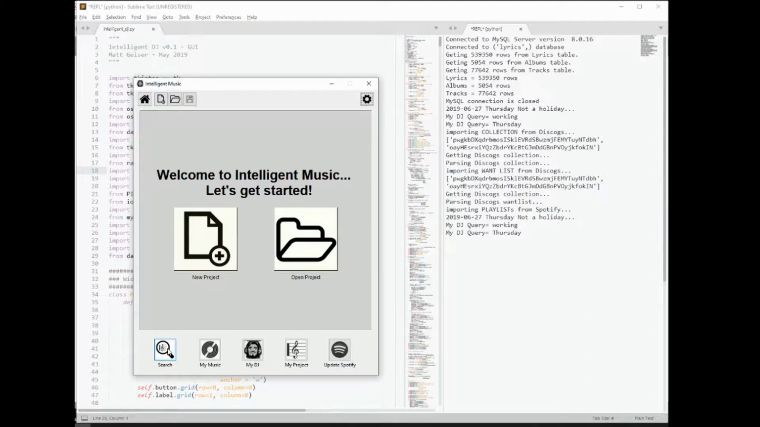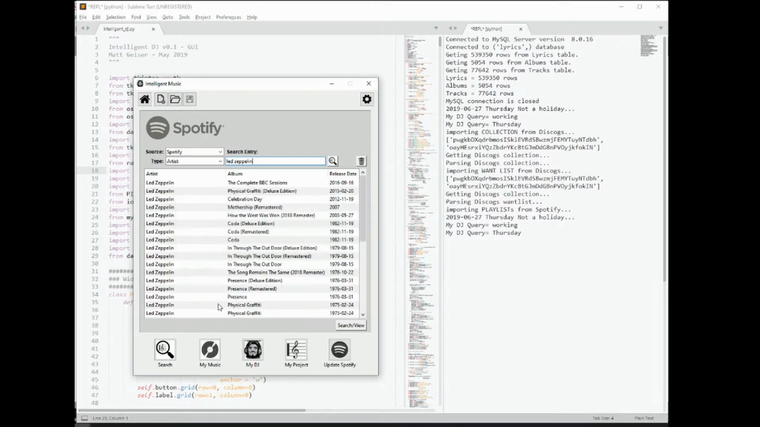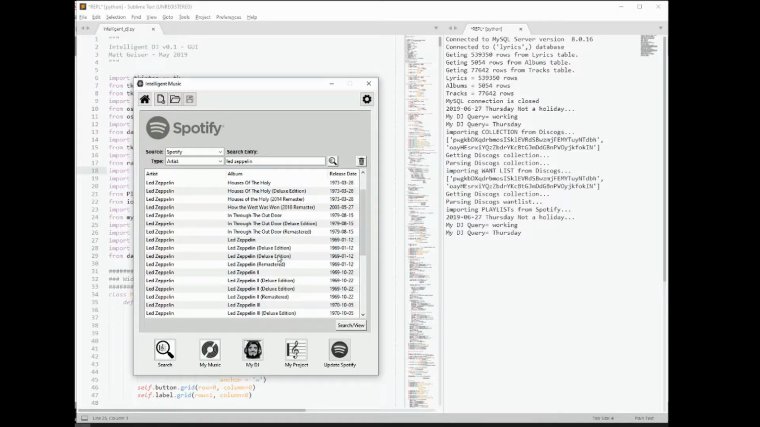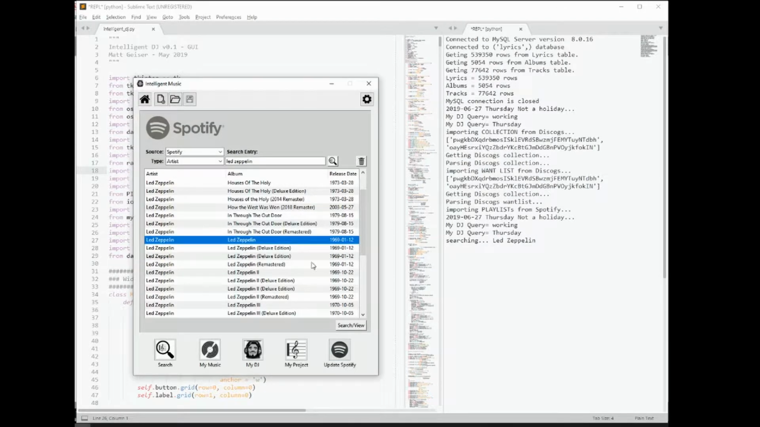But let's start with some of the more basic things. We had a search capability in the original Intelligent Shuffle. I wanted to build that out a little bit more to be able to look at more of the Spotify platform. So for example, if I'm looking for Led Zeppelin, I can find the Led Zeppelin albums that are out there. You can sort them by the different album names, and you can see Spotify offers lots of different editions of Led Zeppelin. So let's just say I'm going to pick their title album. I view that, it comes up, and I can add it to my project.